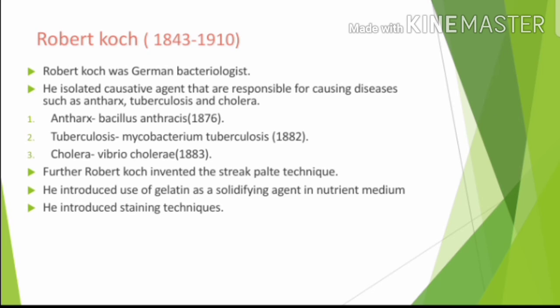Before Koch, Louis Pasteur had discovered the vaccines for anthrax, cholera and rabies.